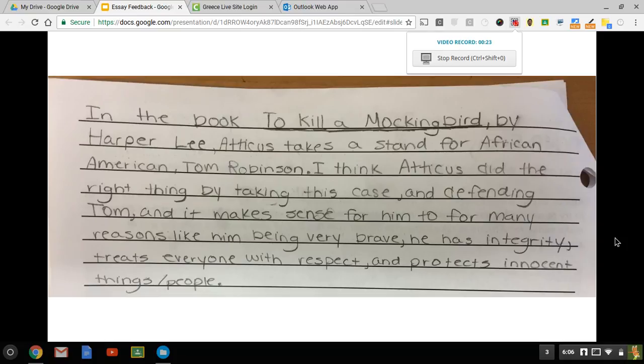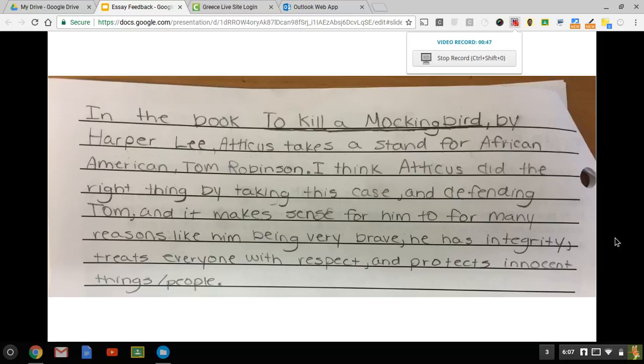the first thing I want to point out is that the person who wrote this included the title and the author. Some of you did not do that, so that's a good thing to do. So in the book To Kill a Mockingbird by Harper Lee, Atticus takes a stand for African-American Tom Robinson. I think Atticus did the right thing by taking this case and defending Tom, and it makes sense for him to for many reasons, like being very brave, he has integrity, treats everyone with respect, and protects innocent things or